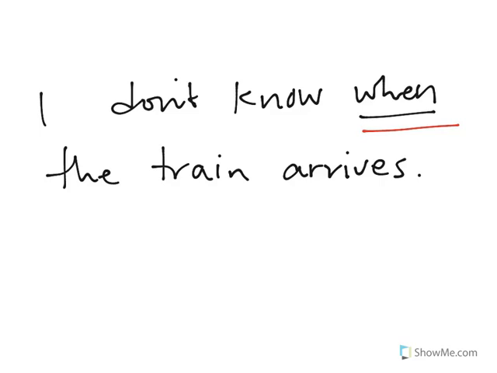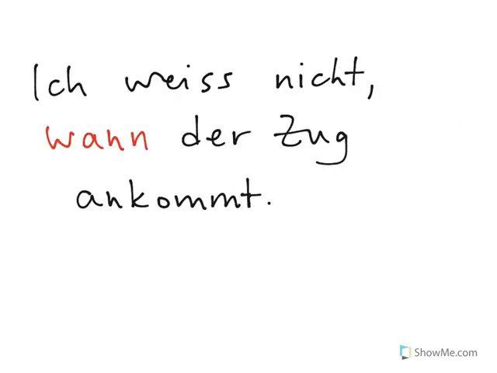This when is still referring to a specific time on a clock or a calendar, so even though it is incorporated into a sentence reply, it is still wann, because it refers to a point in time. So how would you say in German, I don't know when the train arrives? Ich weiß nicht, wann der Zug ankommt.